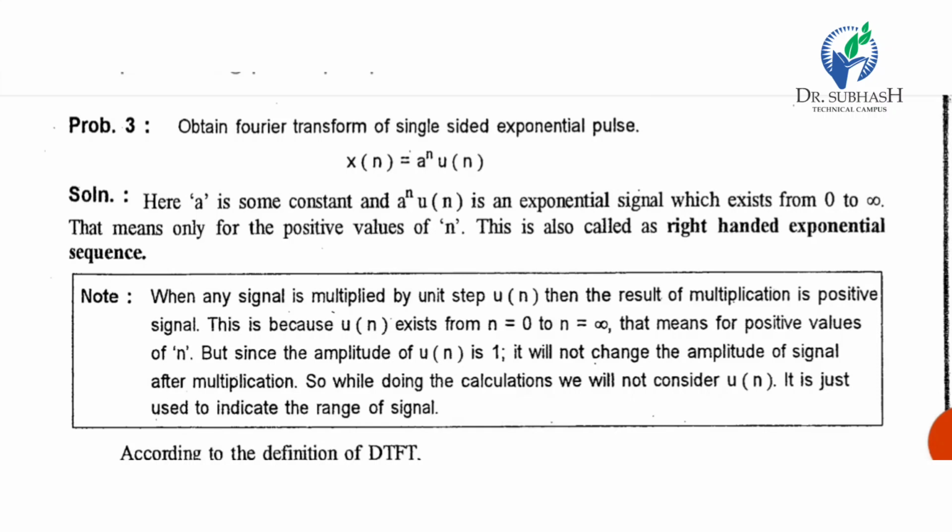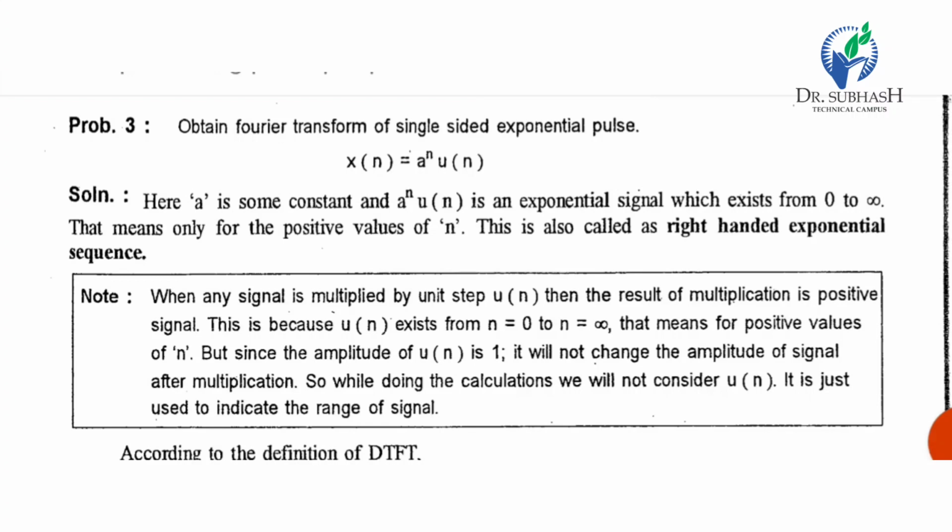When any signal is multiplied by the unit step u of n, the result of the multiplication is a positive signal. This is because u of n exists from n equal to 0 to n equal to infinity, that means for positive values of n. But since the amplitude of u of n is 1, it will not change the amplitude of the signal after multiplication. So while doing the calculation, we will not consider u of n. It is just used to indicate the range of the signal. So we will only change the limit.